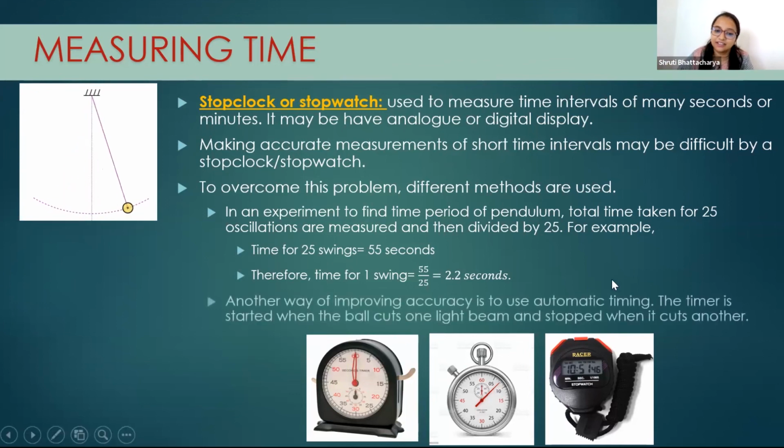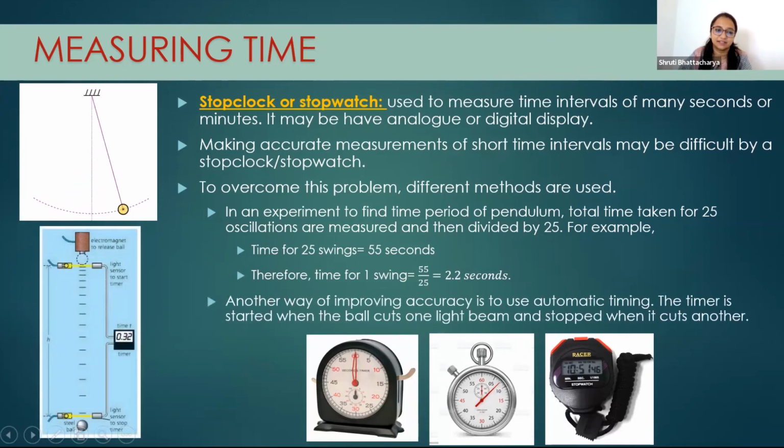Okay, another method can be this. There are certain areas where automatic timing is possible. Suppose you are dropping one object from a very short height, and the time is say 2 seconds. It's difficult to measure when it's going to fall and when it's ending. So that's why there is a system like this.